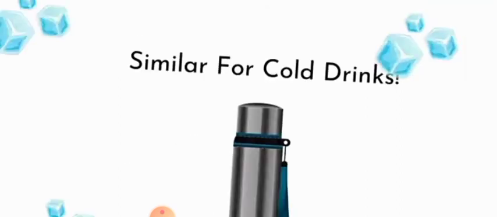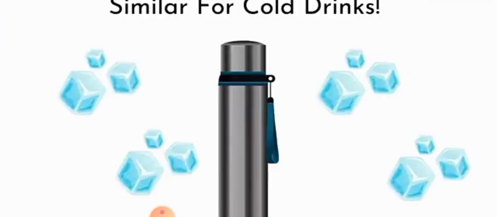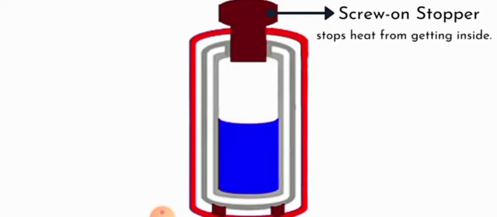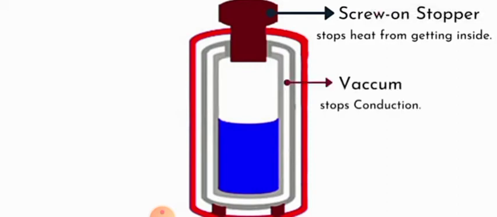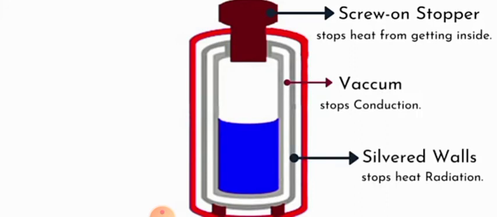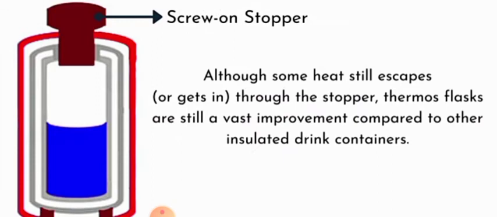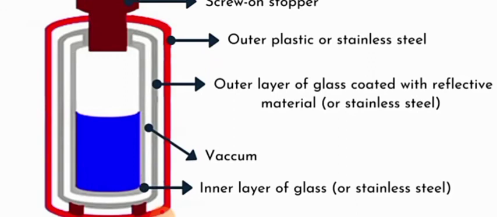It is also the same for cold drinks. Heat is unable to easily penetrate into the flask from the outside environment. The sealed stopper prevents conduction as it stops heat from getting into the flask. The vacuum stops conduction, and the metal lining between the outer case and the inner chamber prevents heat radiation. Although some heat still escapes or gets in through the stopper, thermos flasks are still a vast improvement compared to other insulated drink containers. So these are all the features which help a thermos flask store hot and cold drinks.